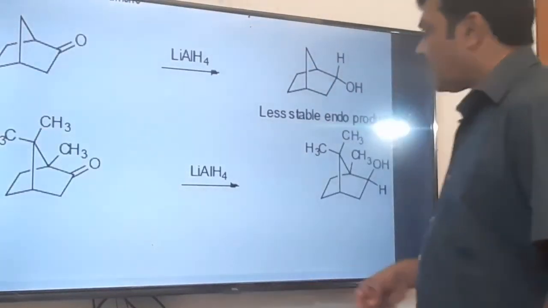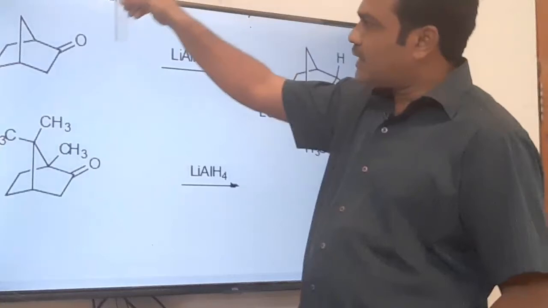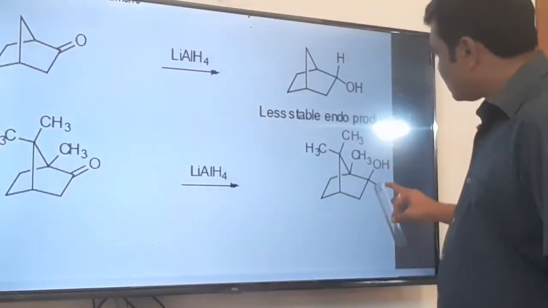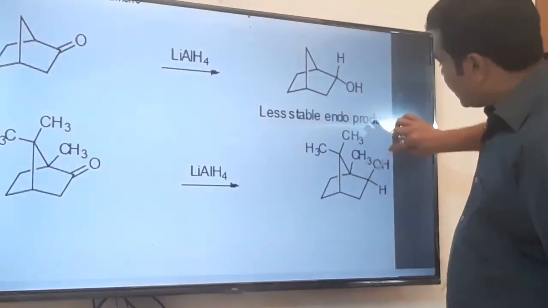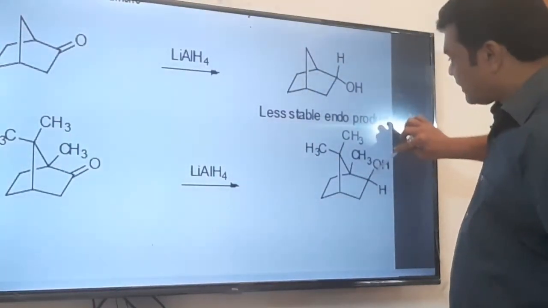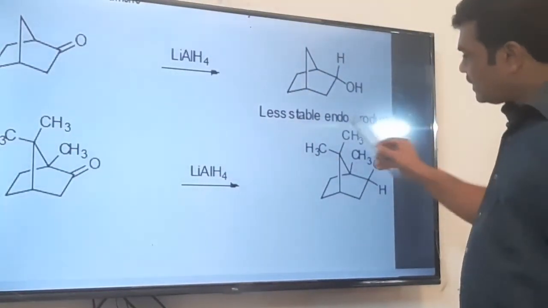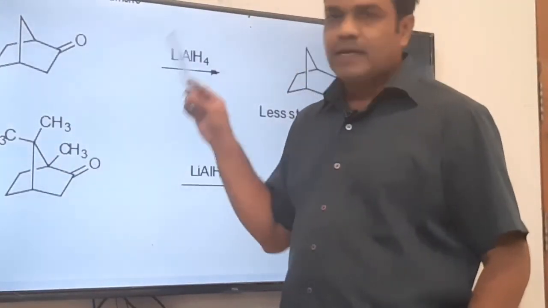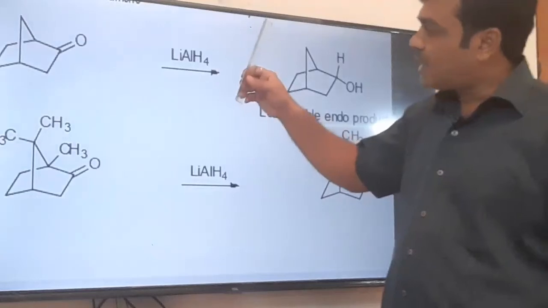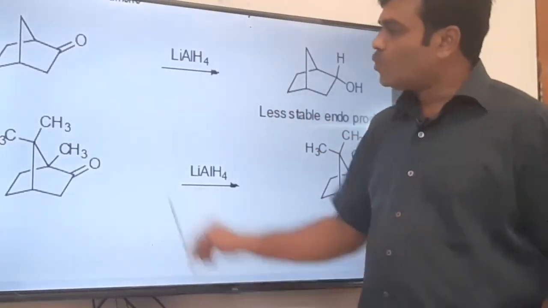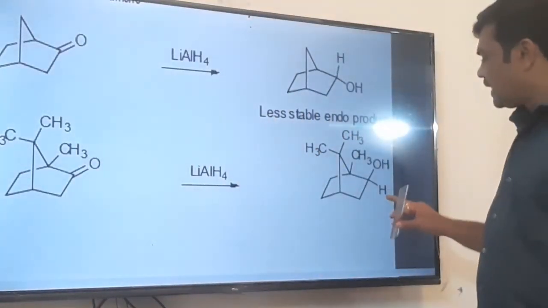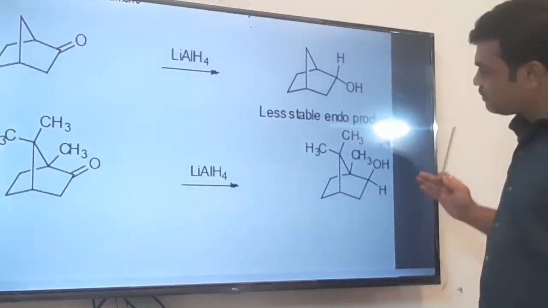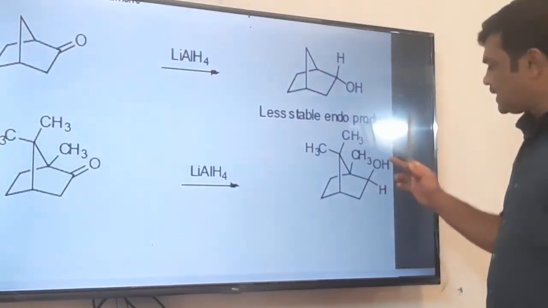And if the hydride ion attacked from the upper side, it would push the oxygen to the endo side, and the hydride would remain on the exo side. But this molecule is substituted from the upper side, so the hydride ion will attack from the lower side only. You can clearly see here that the hydride ion attacks from the lower side, and it pushes the oxygen to the upper side, that is exo.